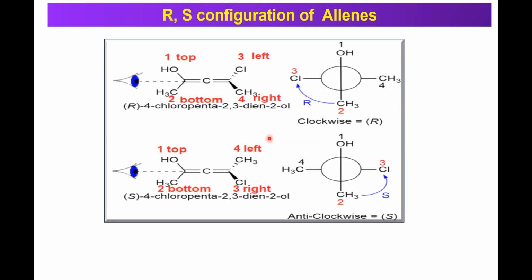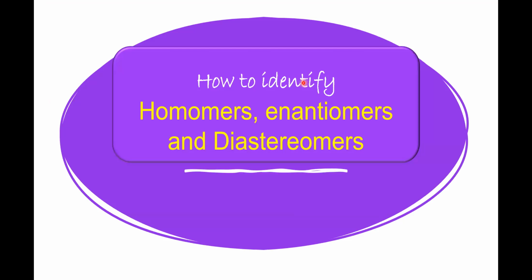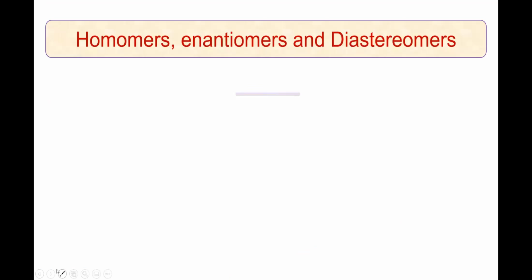Same method you can use. So near groups are given 1, 2 priorities. Far groups are given 3, 4 priorities. Irrespective of the presence of the fourth priority group, you will be assigning the configuration. So many times we get confusion whether the pair represents homomers.